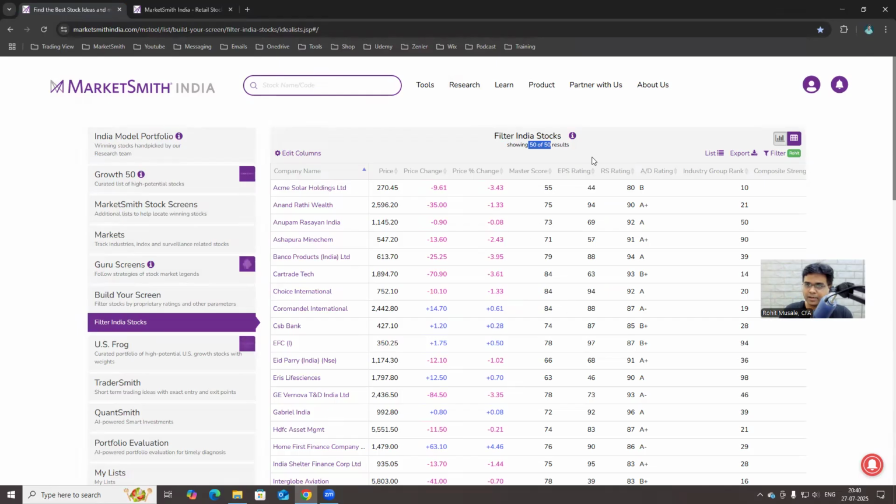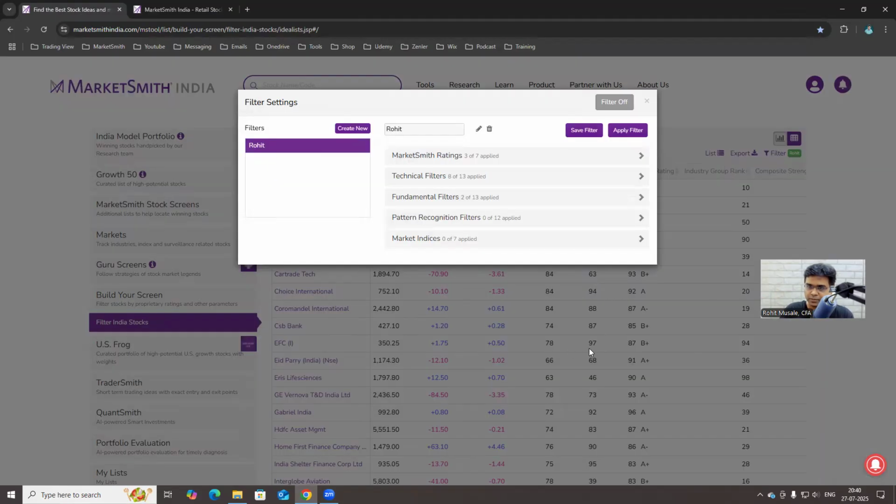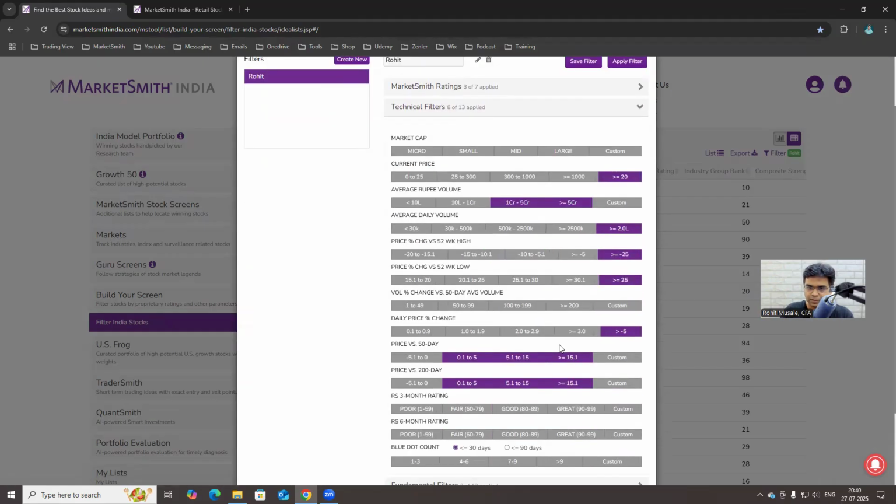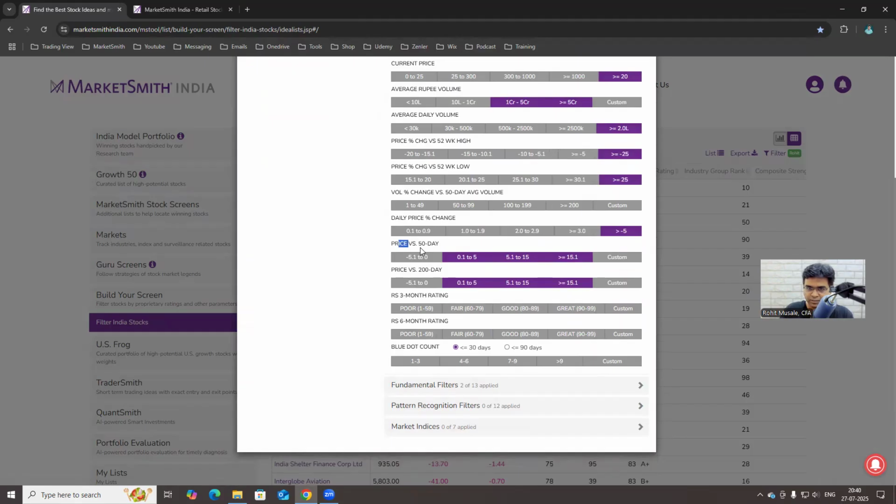A far better indicator than that is this number. Suddenly, in one week, 22 stocks have vanished from this filter, which means what? They have probably broken their 50-day simple moving average. Let me explain. By the way, I will come to that question about market capitalization. If you look at this filter, there is a condition here, price versus 50-day, which basically means the price should be above the 50-day simple moving average.